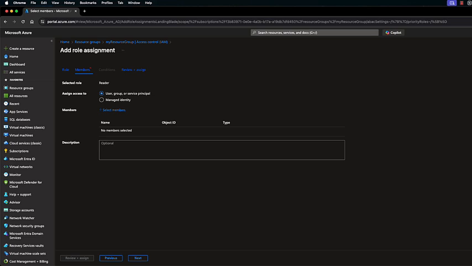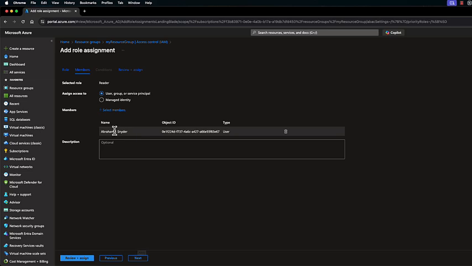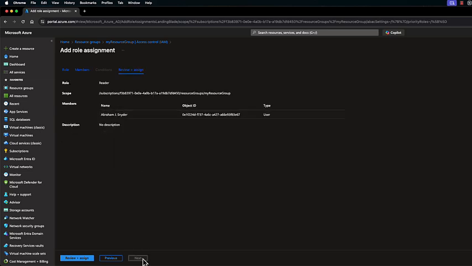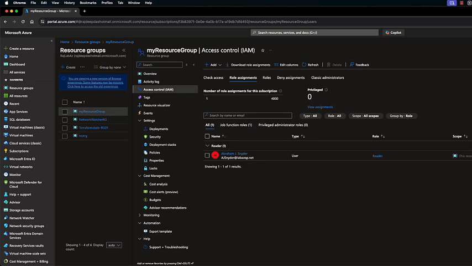If I select this particular individual, select on it and then click on next. I am providing a reader access to Abraham J. Snyder. If I click on next and review and assign, the reader access for this particular resource group is assigned to the individual. So this is how you can apply specific roles to specific users.